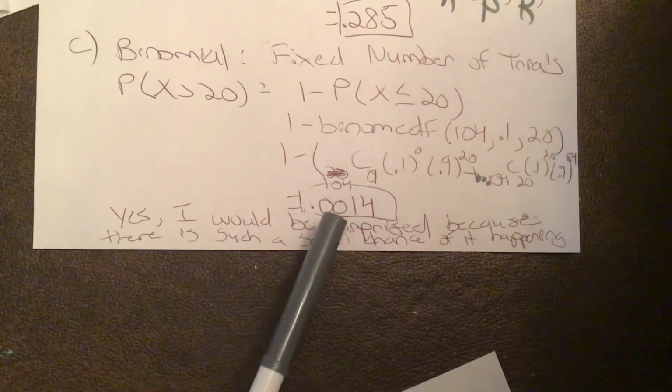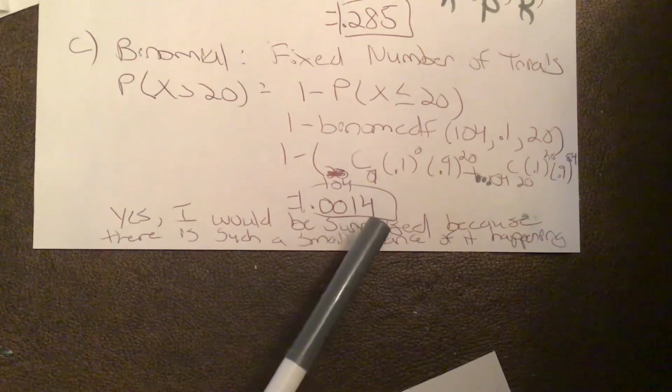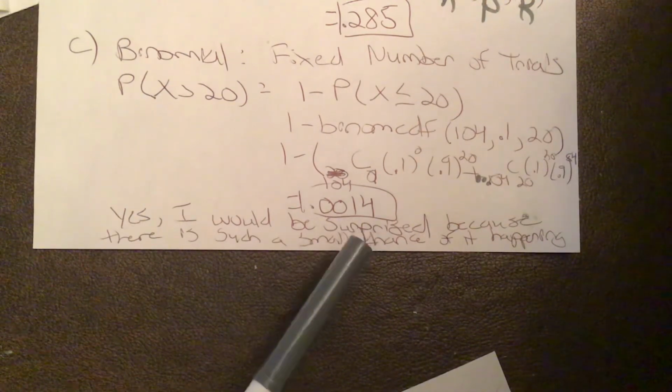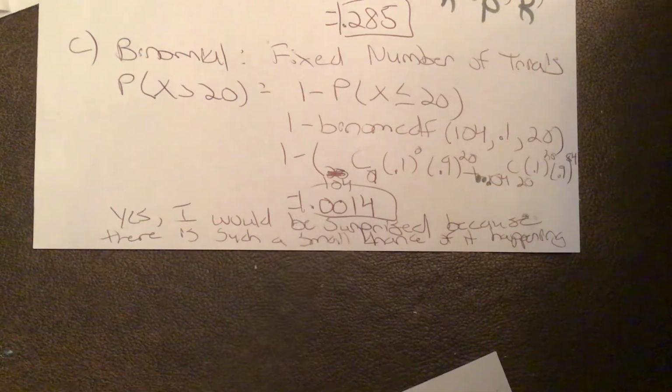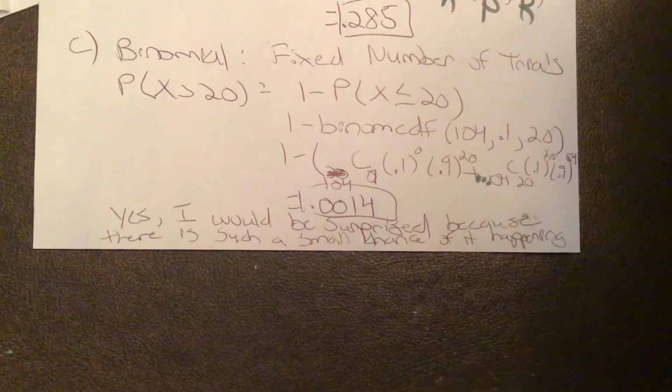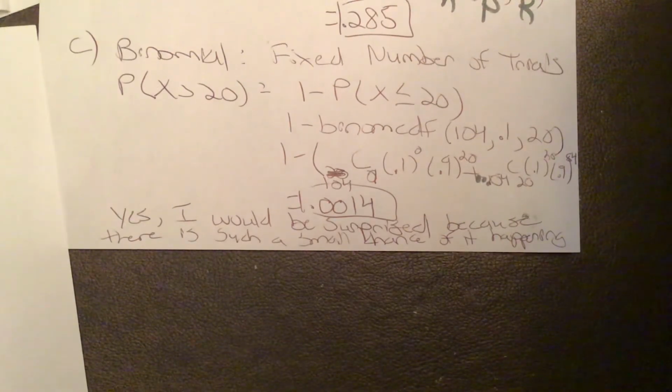So our probability is 0.0014. If we turn that into a percentage to give us some perspective, we'd move the decimal point over 2 spots. So it's like 0.1%. So it's very unlikely that would happen. So to answer the question they're asking, would you be surprised? I would say the correct answer for C should be yes. Yes, I would be surprised because there was such a small chance of it happening, or the probability of it happening is very small. So it's not impossible, right? Maybe Sam gets lucky and he happens to get those upgrades, but the odds are not in his favor.